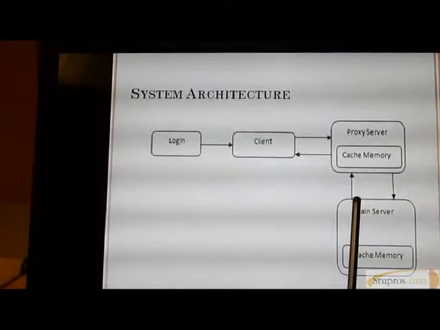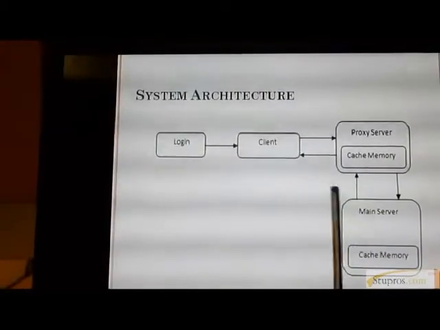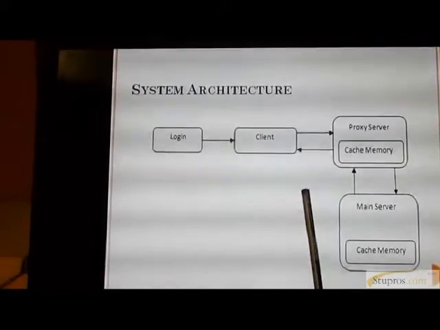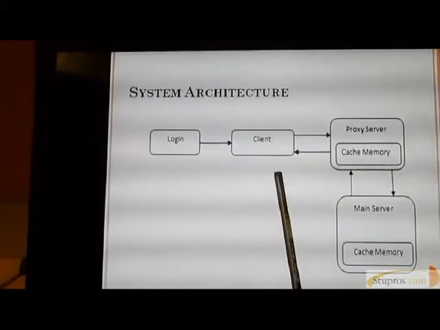The algorithm used here is LRU. The existing system uses FIFO, which has some disadvantages. This is the main concept of this project.